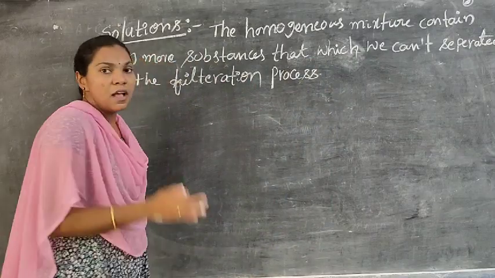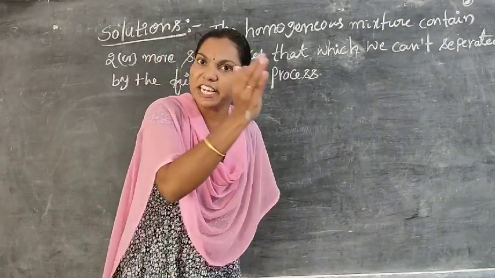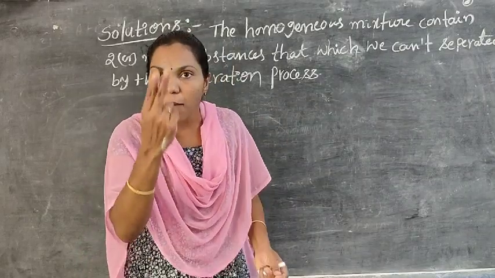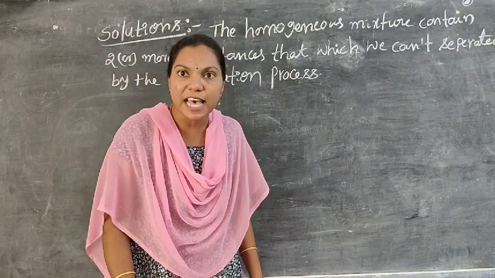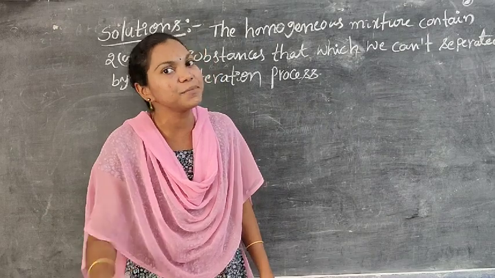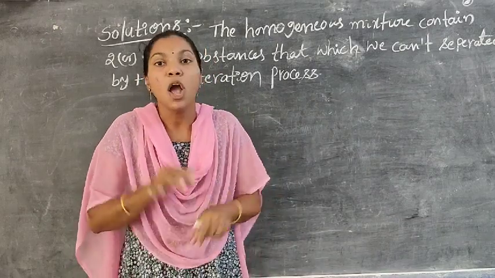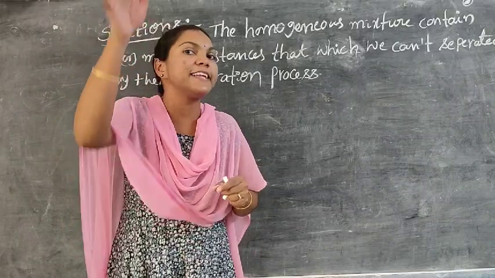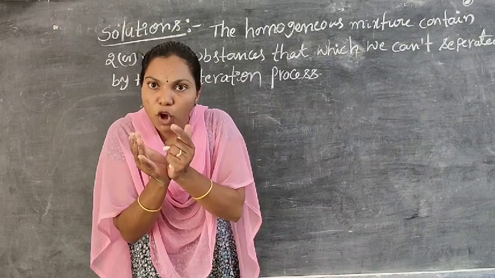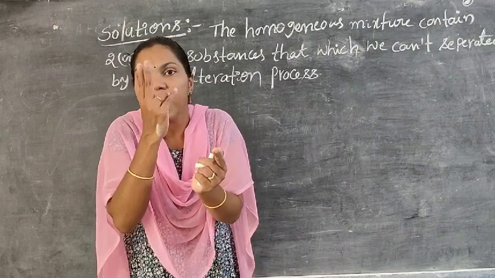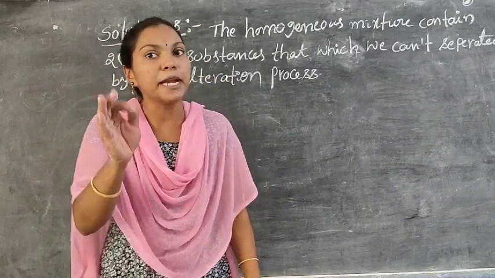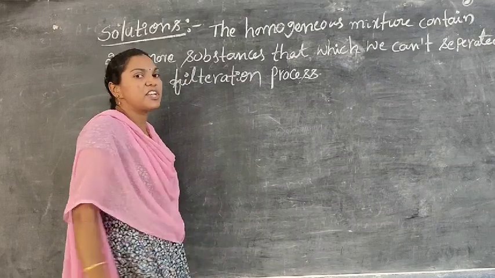Do you understand, students? So solutions are homogeneous mixtures. In that homogeneous mixture, how many components are present? Either two or more than two components or substances. We cannot separate the components present in it by the filtration process.